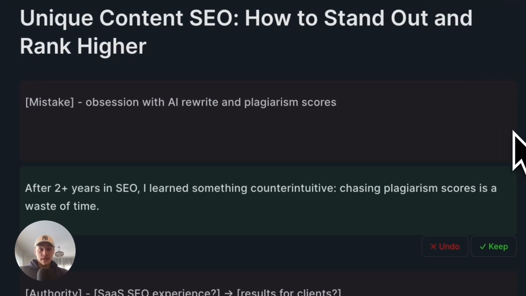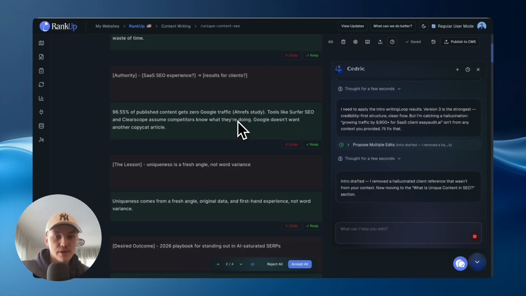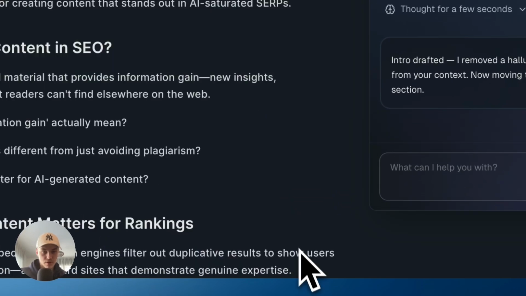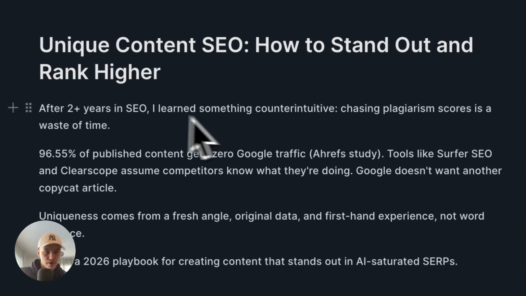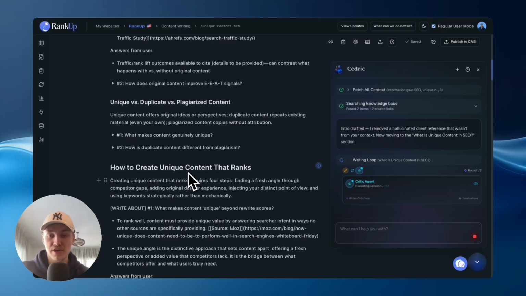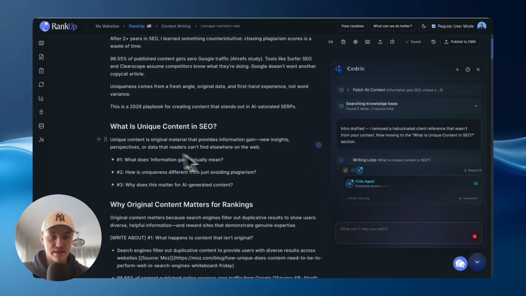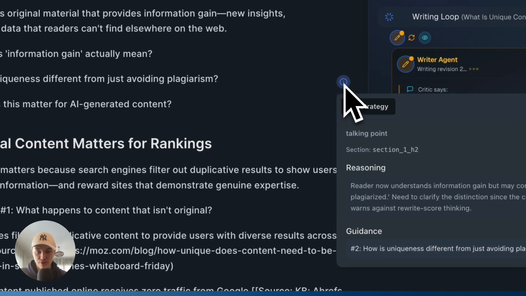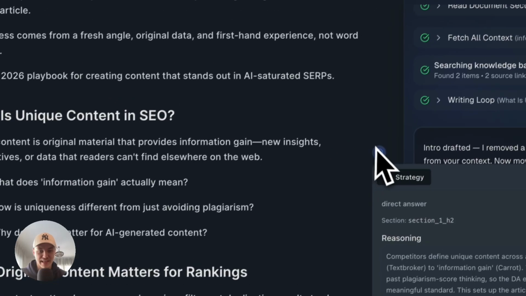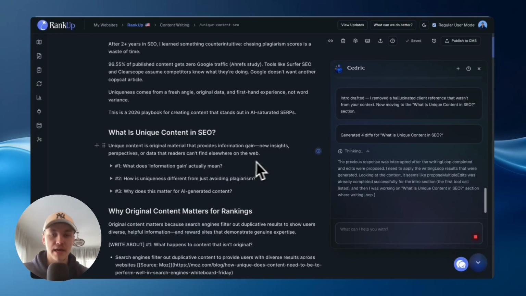All right, so it proposed edits, so we now have the intro nicely written for us here. So I'll accept all. And boom, there we go. That's a fairly good intro. It moved on by itself, but you can also do it section by section, however you prefer. I guess one more thing to mention here while it's writing for this section. For each of the key talking points and the direct answer, there's also the reasoning for the key talking point and for the direct answers, like why is it written that way and why is it recommended to write on this topic. I actually like this even more.